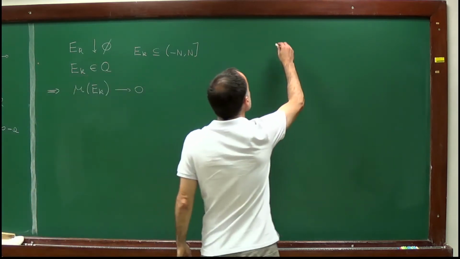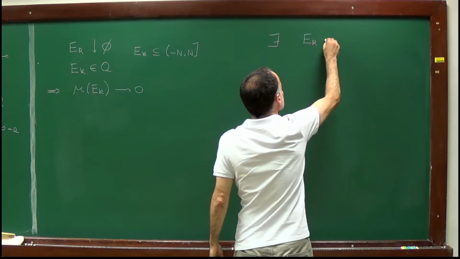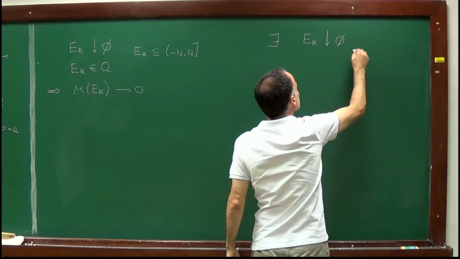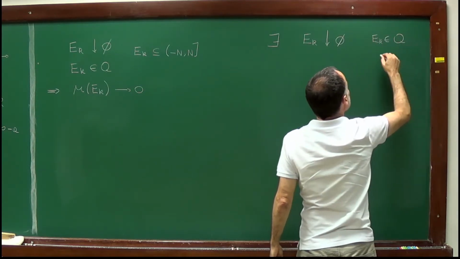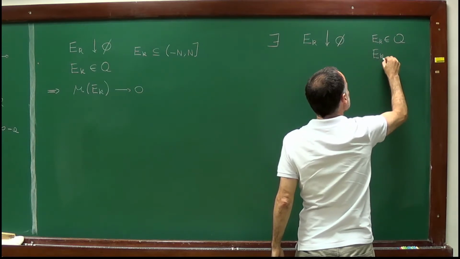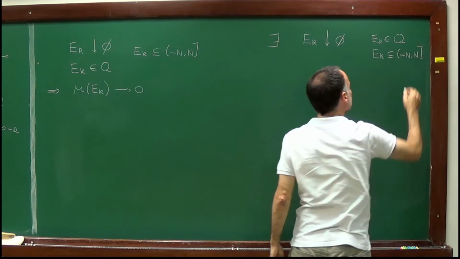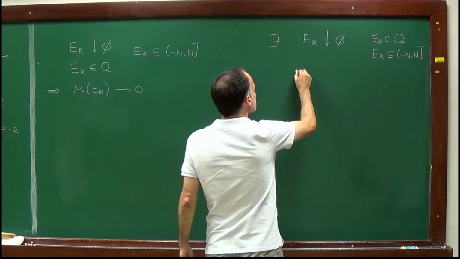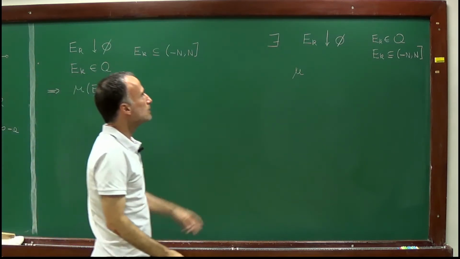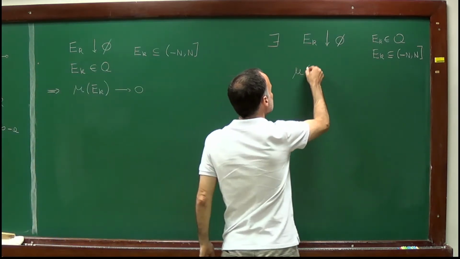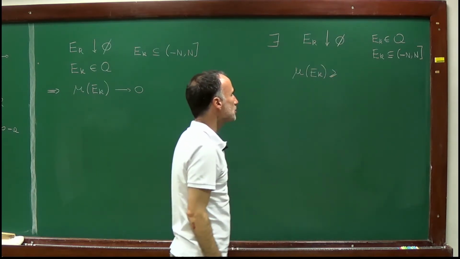So we will assume that there exists a sequence e_k decreasing to the empty set, e_k in the algebra, e_k contained in (minus n, n), and we will suppose that mu of e_k does not converge to 0, and since it's decreasing, this means that mu of e_k is bounded below by a strictly positive constant.